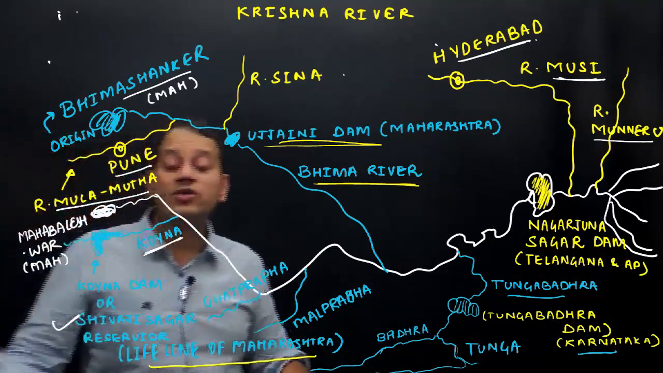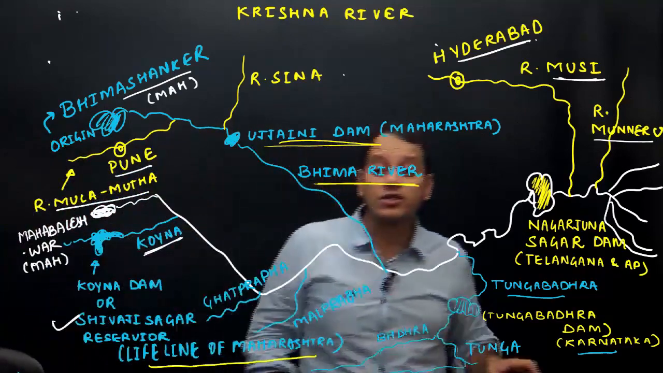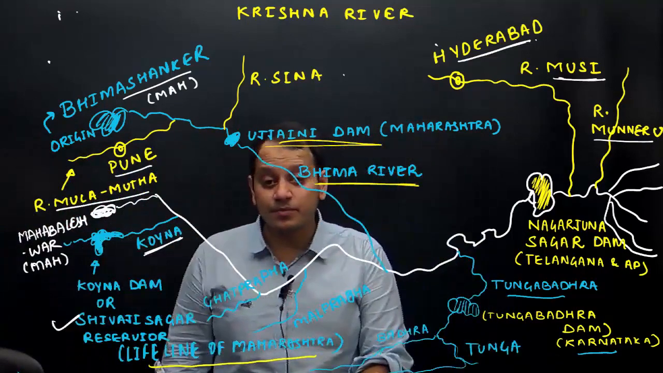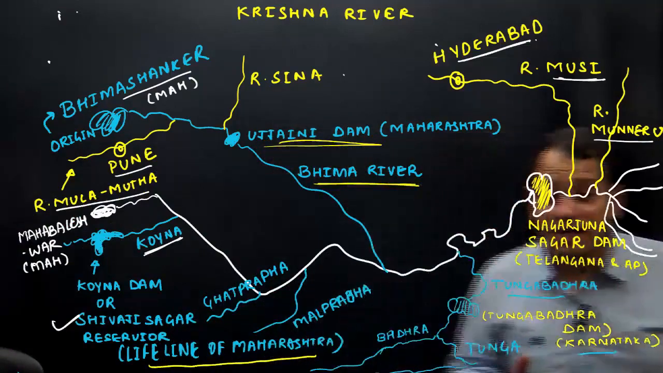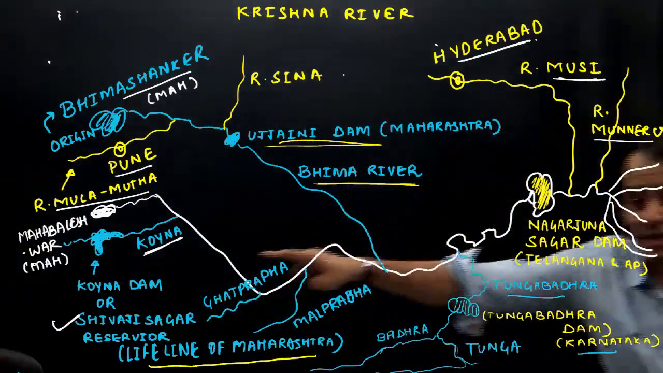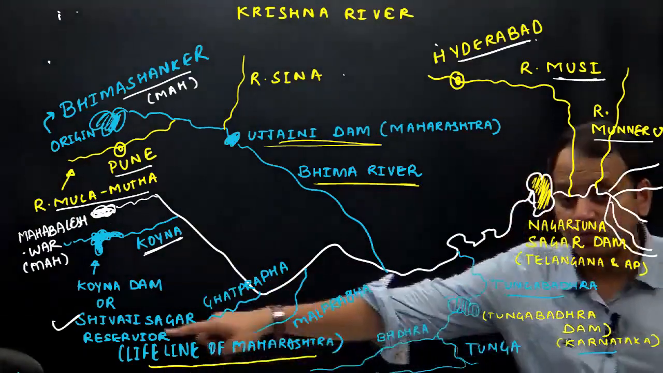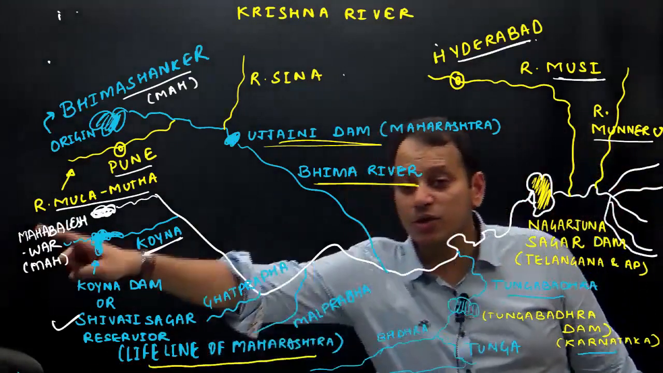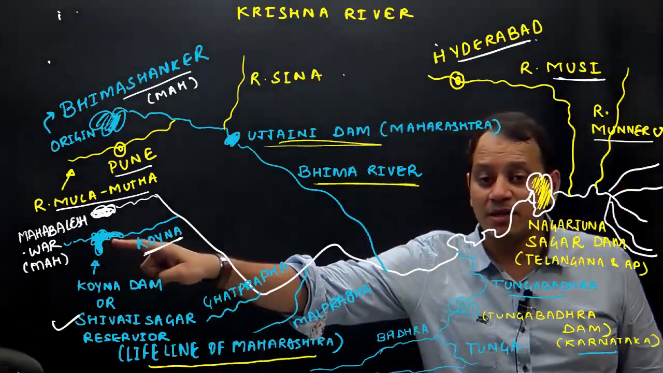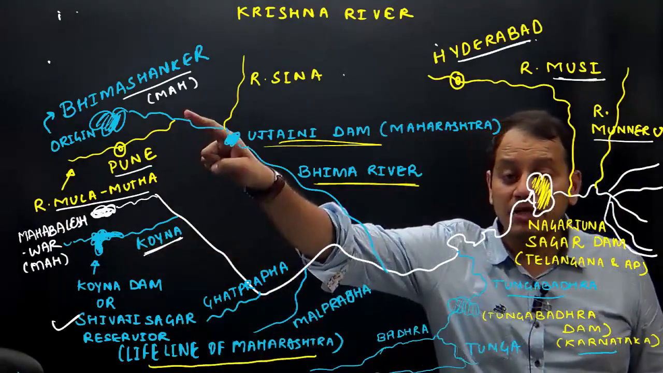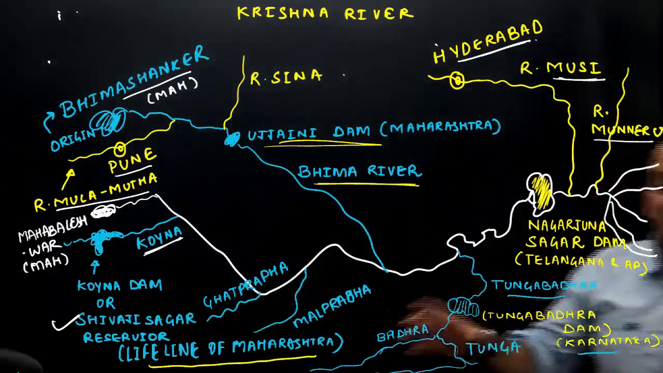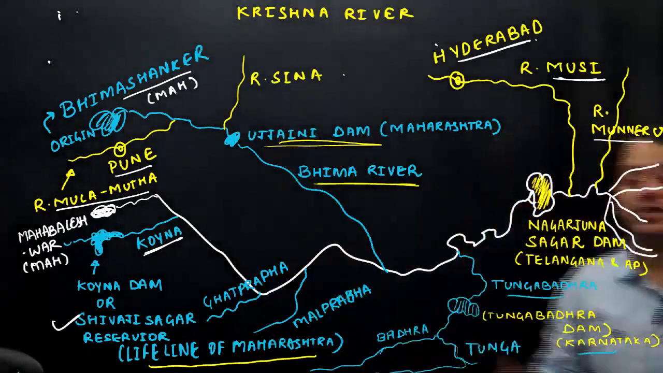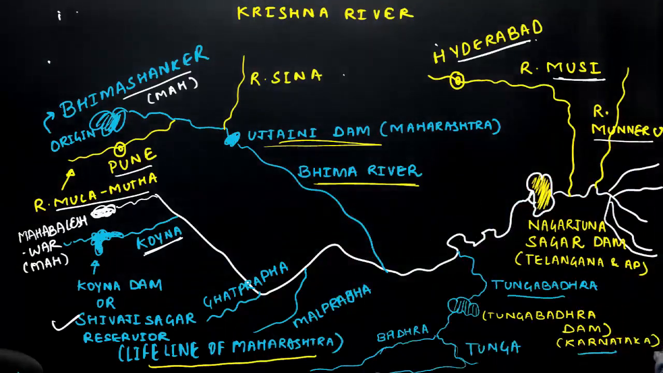So this is all about the Krishna river system. Where does it originate? Let me revise again: the river Krishna originates in the Mahabaleshwar region. You can see here, it is originating in the Mahabaleshwar region. River Bhima originates in the Bhima Shankar region. So these are the two important origins. These all originate in the Western Ghat region, and this is how the river Krishna looks.